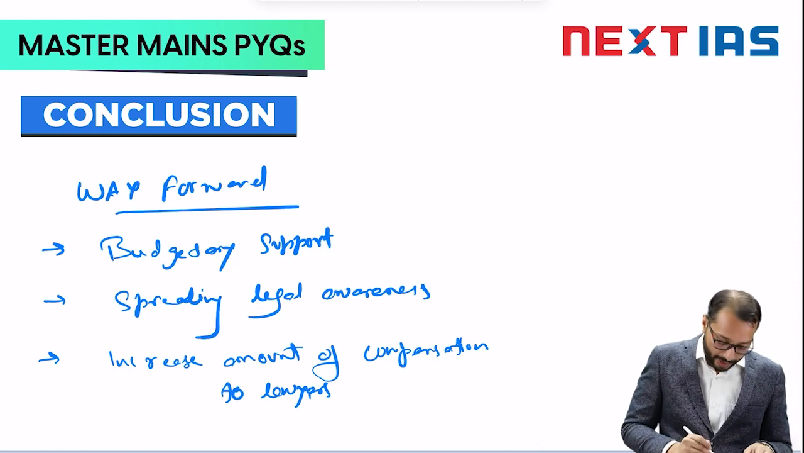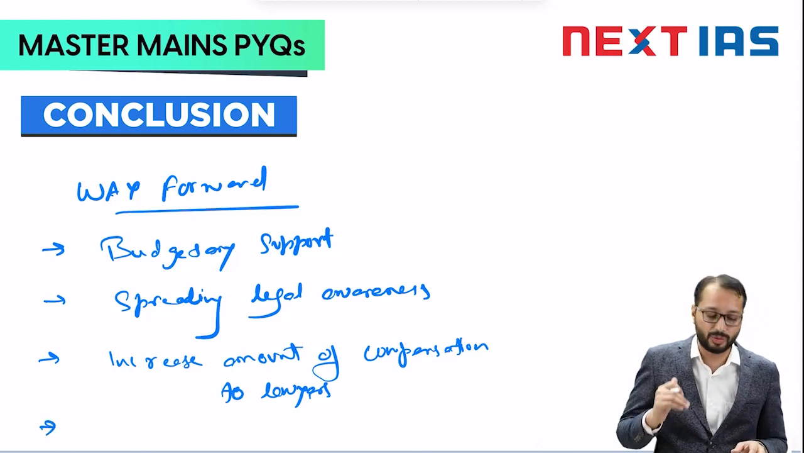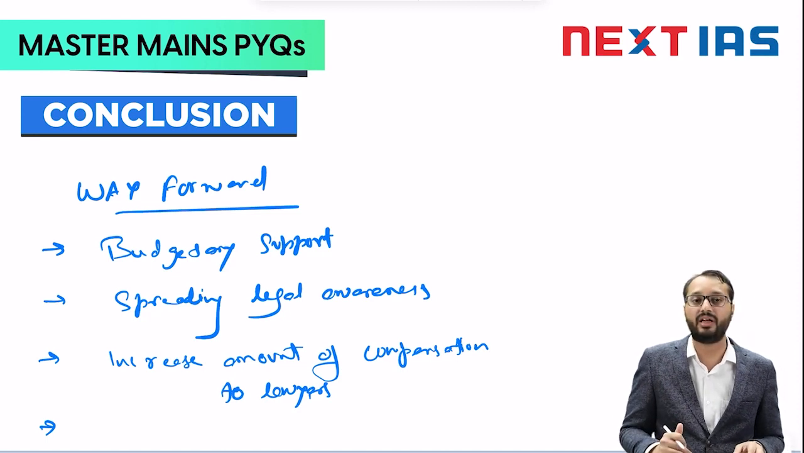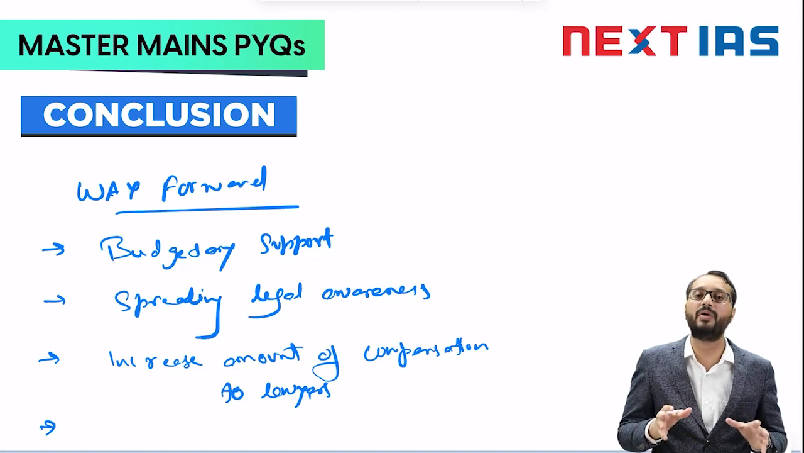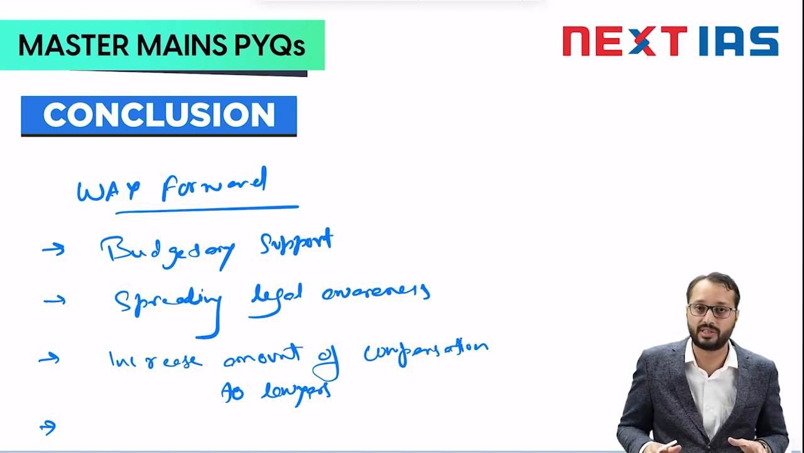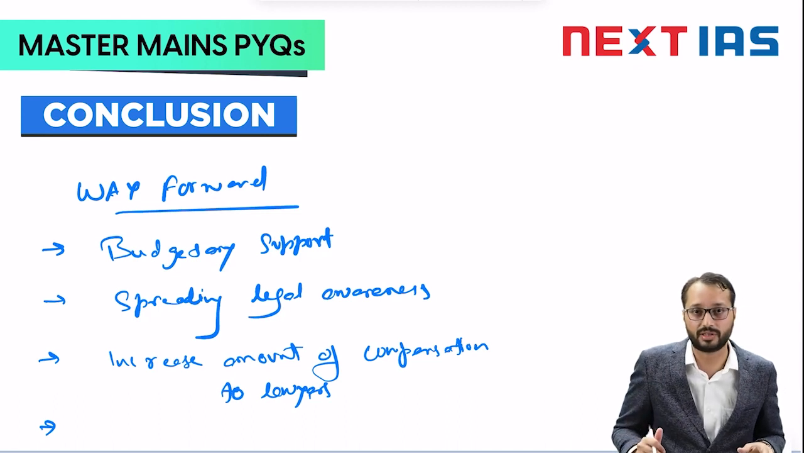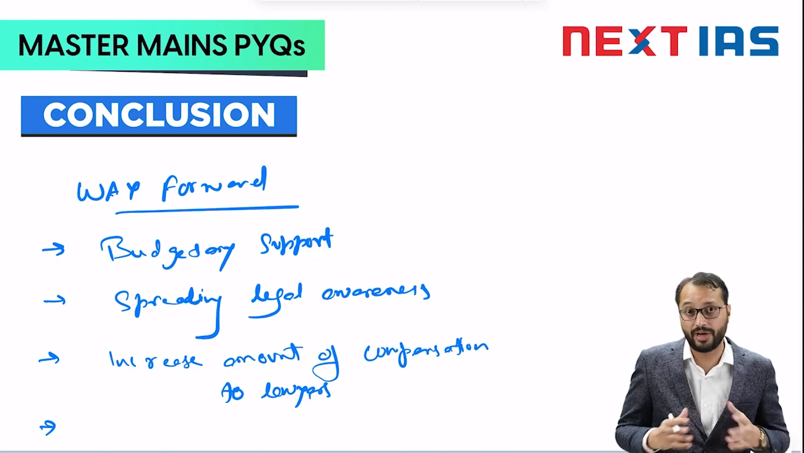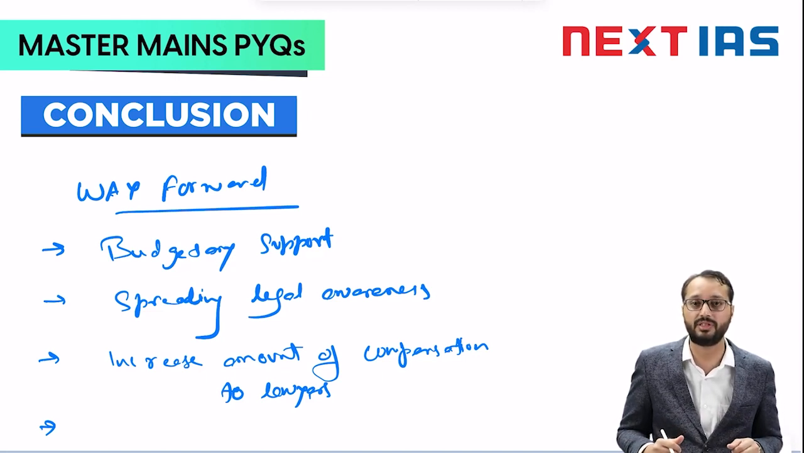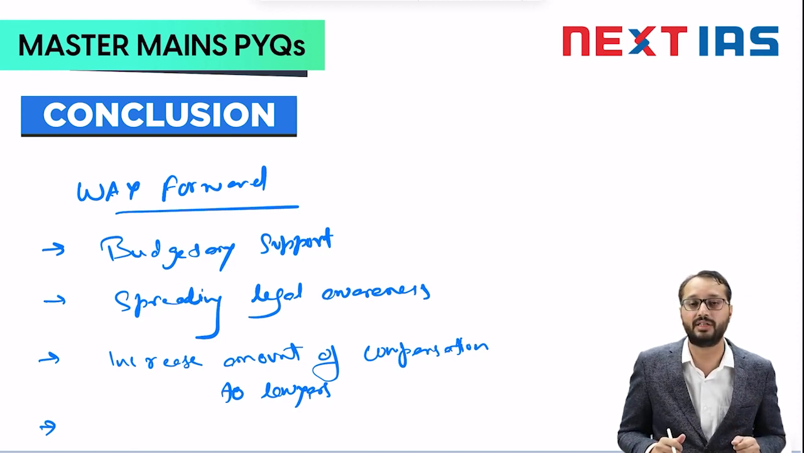The other point that you can talk about is that the legislature and the judiciary should collectively require that every advocate should take on a minimum number of pro bono cases throughout their tenure. It should be made mandatory for certain lawyers, right? So these are the various points that you can highlight as suggestive measures, as corrective measures in this scheme. So this ends the discussion of this answer.